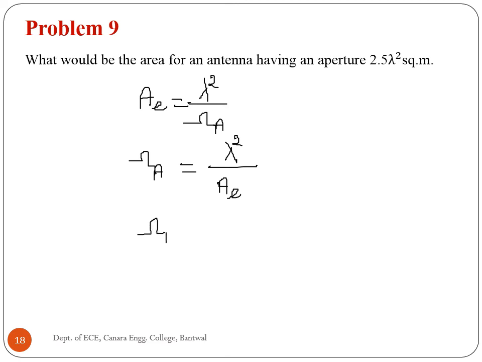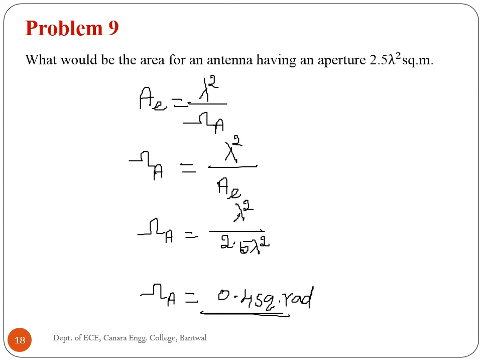So beam area is equal to lambda square divided by 2.5 lambda square. Therefore, area of an antenna or beam area is 0.4 square radians, or I can say that it's steradian.